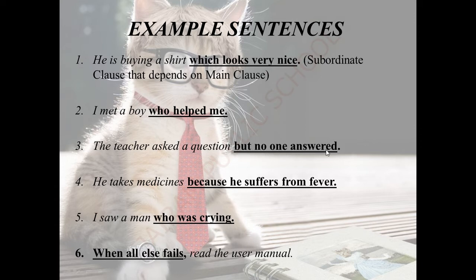No one answered. For what did no one answer? We don't know. Does it give any complete meaning? No. So it always depends on the main clause. So but no one answered is a subordinate clause here. Let's move on to the fourth sentence. He takes medicines because he suffers from fever.